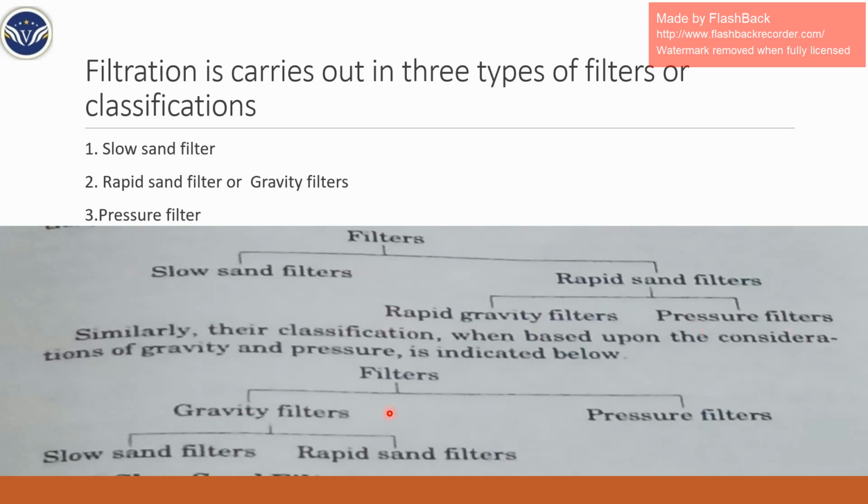A similar flow chart is drawn here. The filter is divided into gravity filter and pressure filter. Again, the gravity filter is divided into slow sand filter and rapid sand filter. So these are the types of filters.